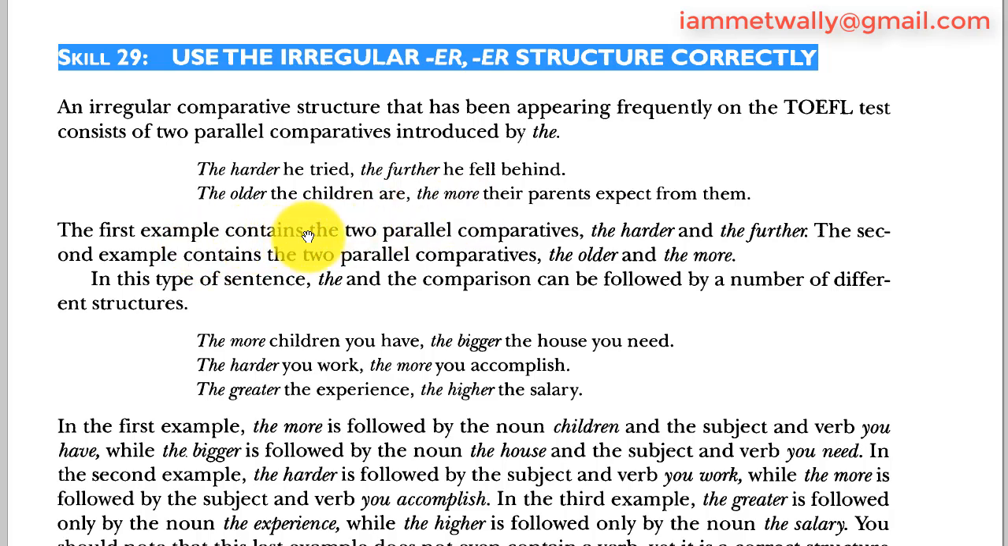The first example contains the two parallel comparatives, the harder and the further. The second example contains the two parallel comparatives, the older and the more. In this type of sentence, the "the" and the comparison can be followed by a number of different structures. For example: The more children you have, the bigger the house you need. The harder you work, the more you accomplish. The greater the experience, the higher the salary.